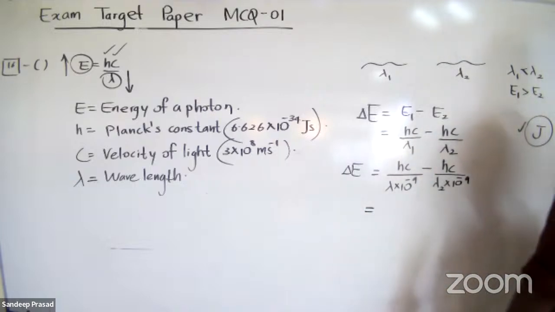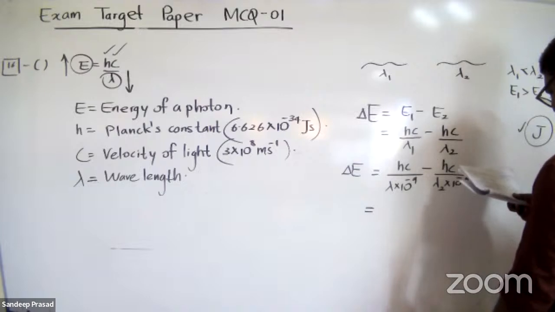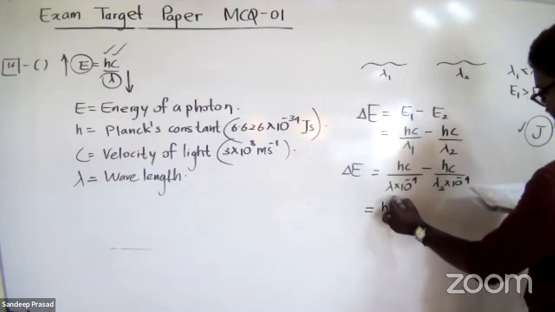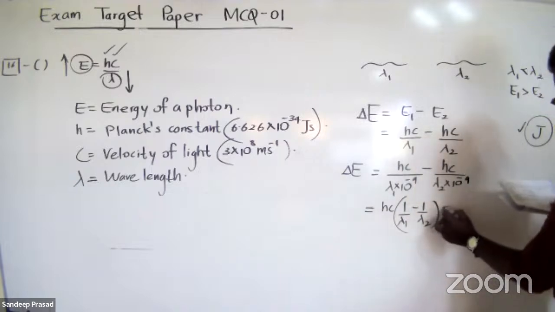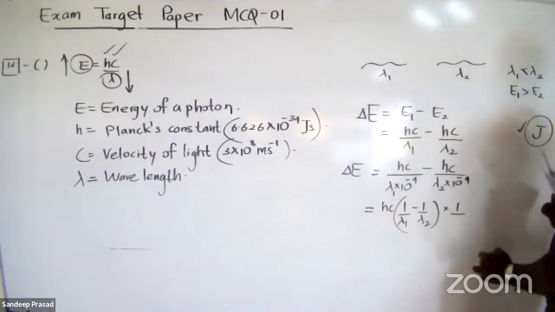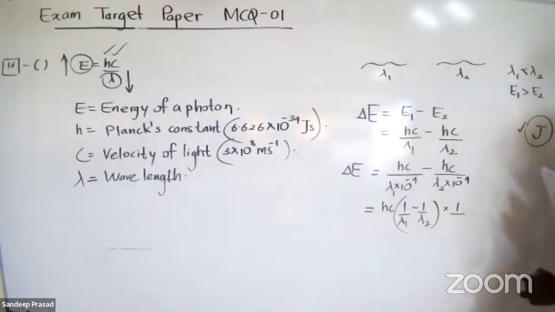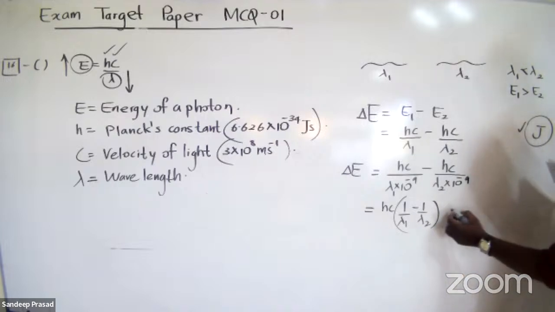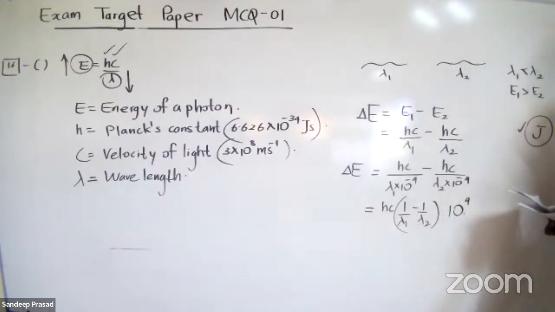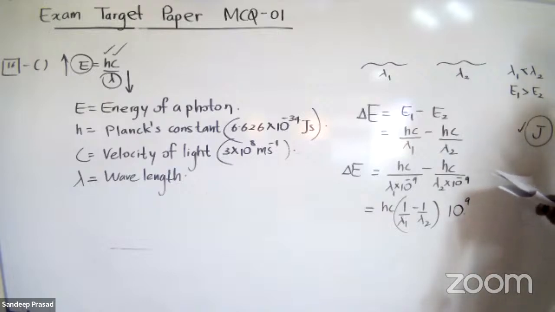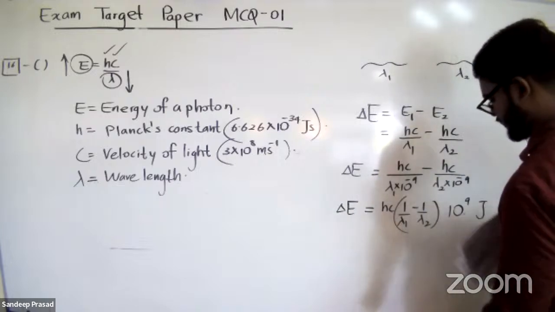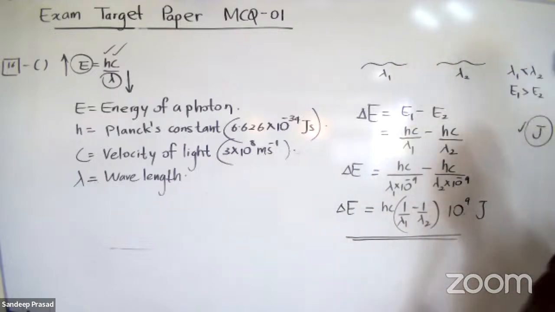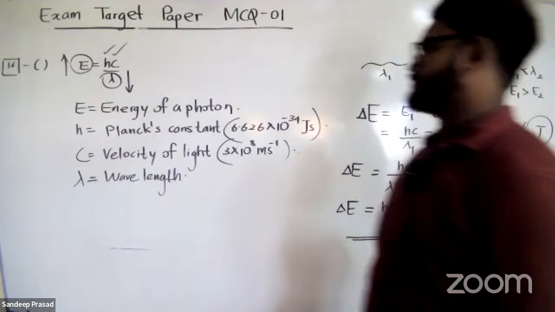Now we can see that hc is a common factor. Then here we have 1 over lambda 1 minus 1 over lambda 2. And in the denominator, 10 to the power minus 9 is a common factor. If I take that onto the numerator, then it is 10 to the power plus 9, right? So in joules, you can see that this answer is given as the first answer in the question.